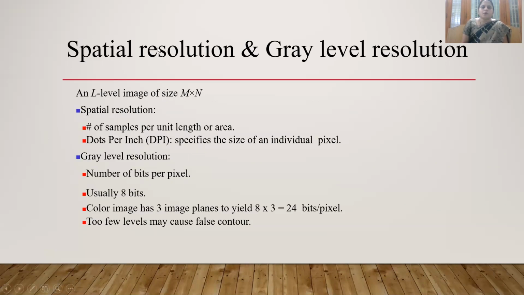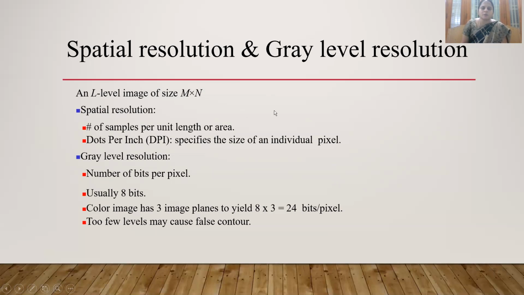Now, coming to the resolution, we have two types. One is with respect to spatial coordinates, and another is with respect to intensity values, that is gray level resolution. We know the level L represents the gray level and the size of the image is m cross n. For spatial resolution, we represent the number of samples per unit length or area.